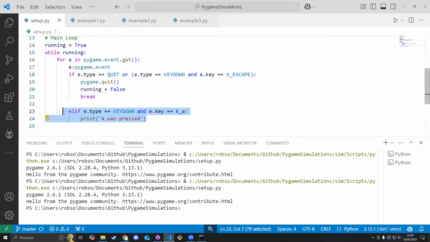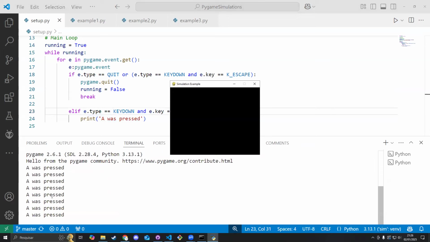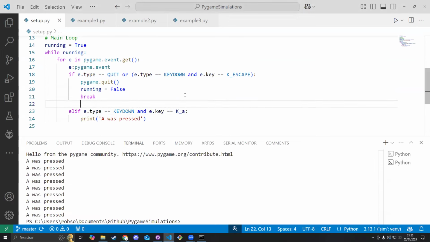I also put just another simple event here, which is checking if I'm pressing the key A on my keyboard. And if I do that, I'm just printing "A was pressed". I can also show you, if I press it here, it's showing on the command prompt, on the terminal. So yeah, that's basically how we're going to set up our project. You're going to be adding more and more event listeners, and you can just keep on interacting with the Pygame screen that way.